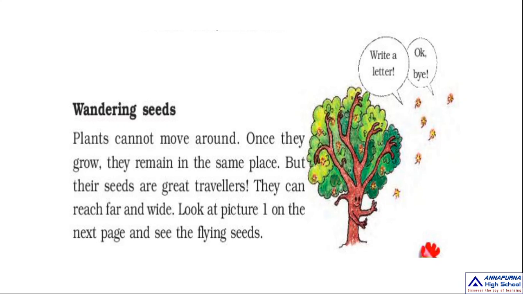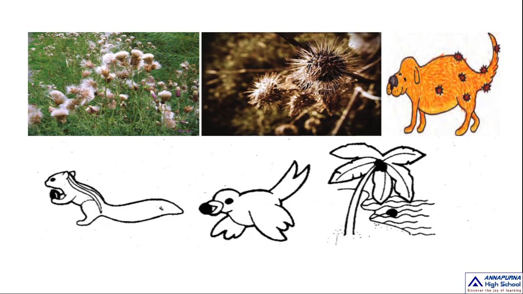From there they get all the nutrients. But their seeds are great travelers. Travelers means move from one place to another. Okay children, next, see here. So these are the seeds. So some different kinds of seeds: dandelion, cockleber and some other seeds.